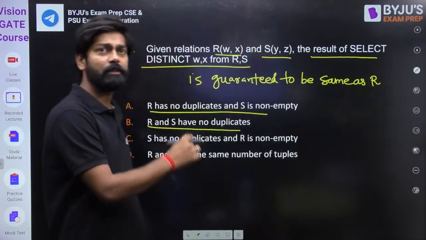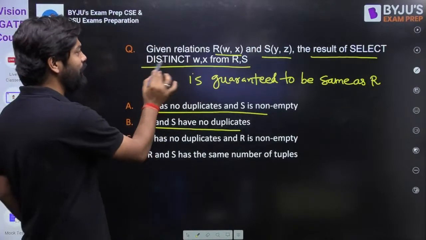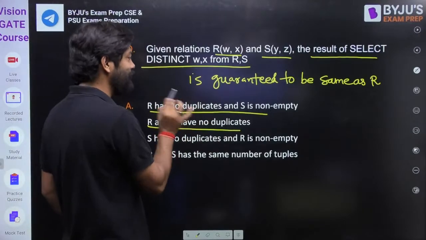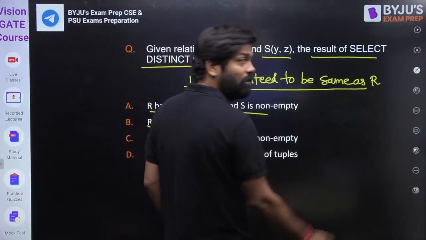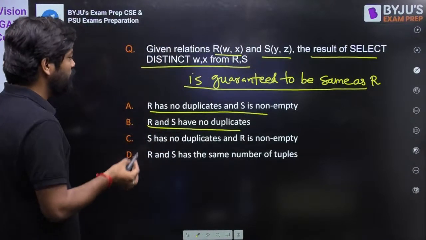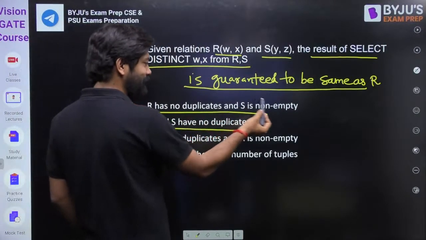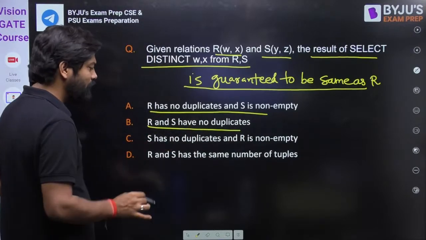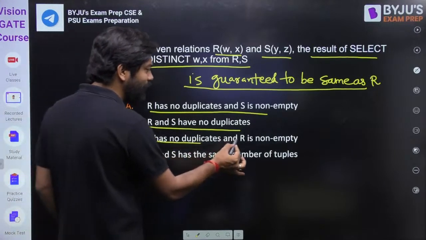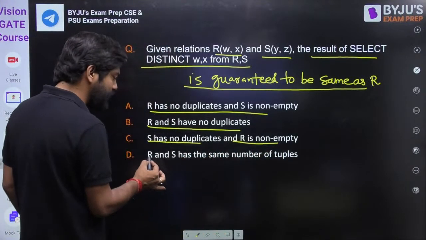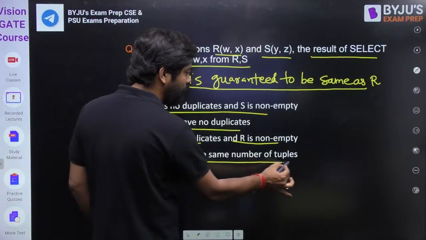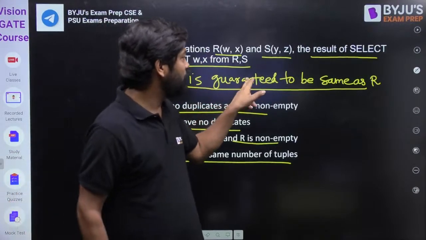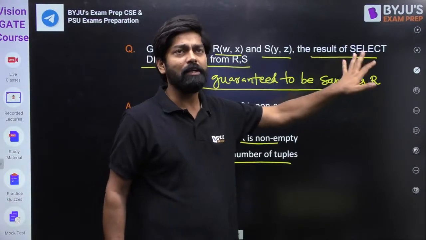In this question they have given this query: select distinct W, X from R, S, and they are telling the result is guaranteed to be same as R. This is a very easy question. The first option says R has no duplicates and S is non-empty. In the second, R and S have no duplicates. In the third, S has no duplicates but R is non-empty. And the fourth says R and S have the same number of tuples. The result will be R only.